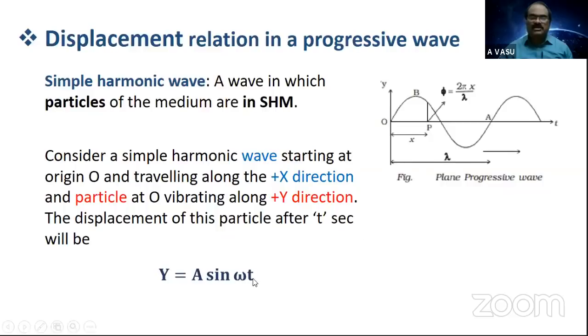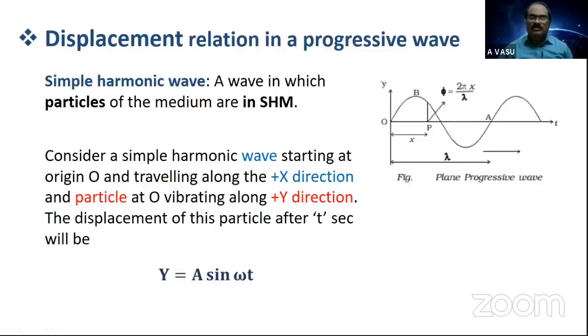Once again, I describe the amplitude in detail. Omega is the angular frequency or angular velocity of the vibrating particle. Students, when SHM is compared with rotary motion, in vibratory motion each oscillation is equivalent to one rotation in circular motion.